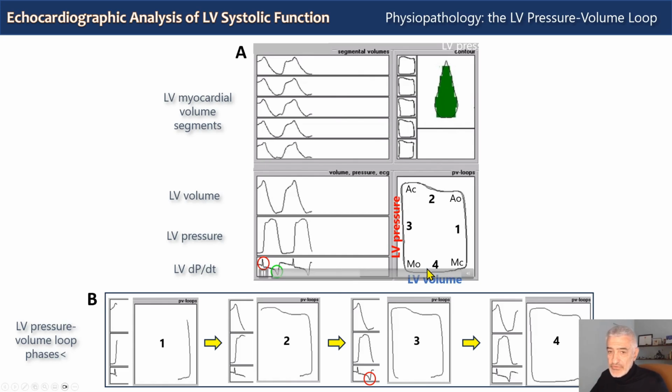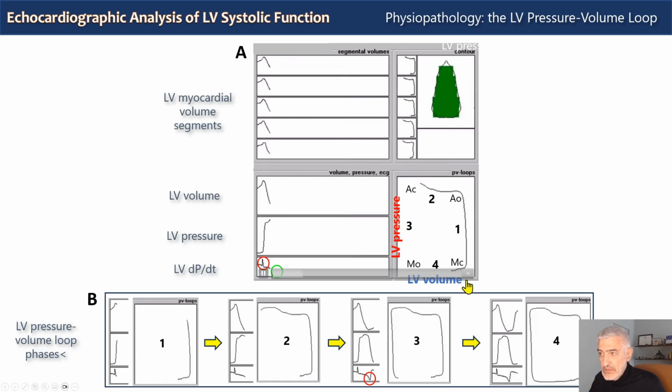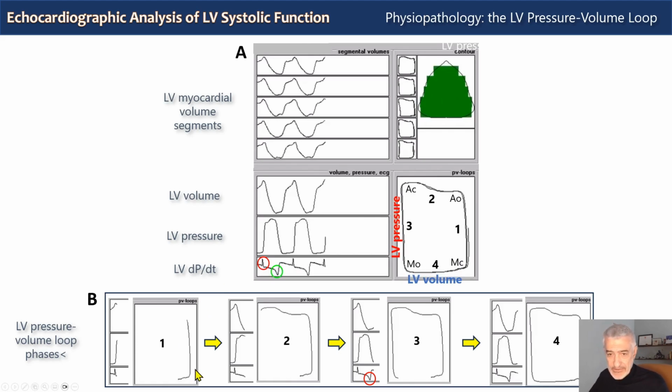And the pressure volume loop has four phases: 1, 2, 3, and 4, which are described down here. As we have seen in the previous slide, for the timings of the cardiac cycle, we start here arbitrarily at end diastole with the mitral valve closure, which is caused by left ventricular contraction.